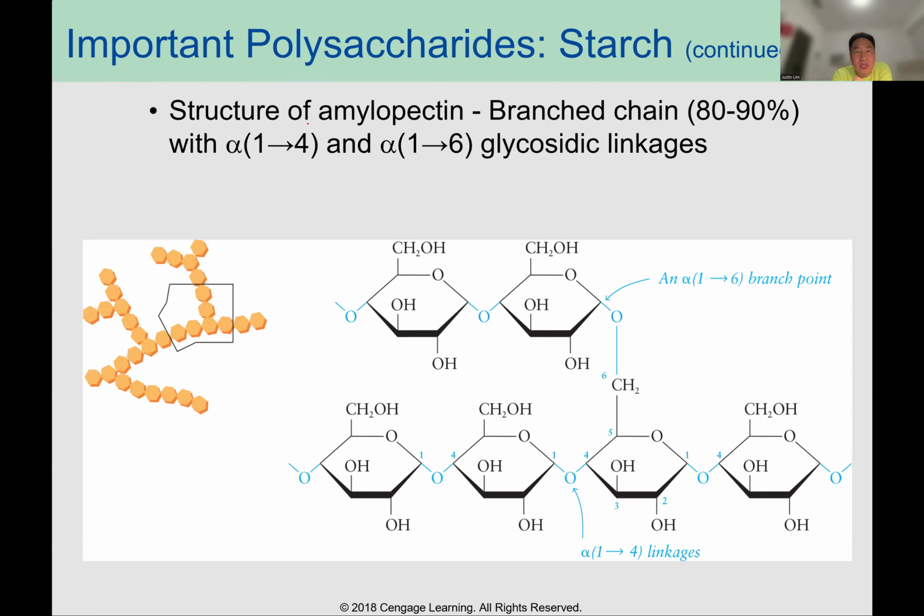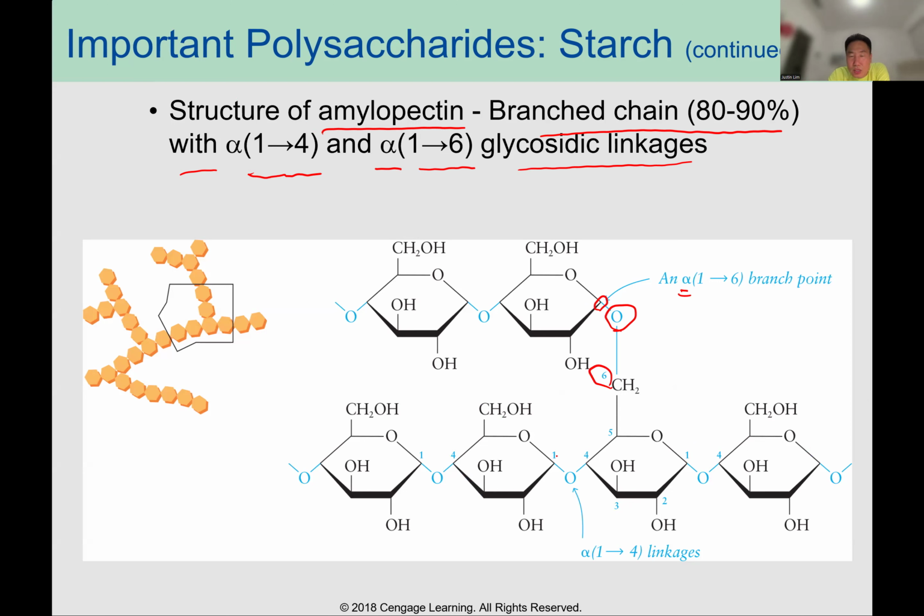Also, the amylopectin structure has branched chains, 80-90%, with alpha 1 to 4 and alpha 1 to 6 glycosidic linkage. So now pointing down, that's alpha C1 to C6. Okay.